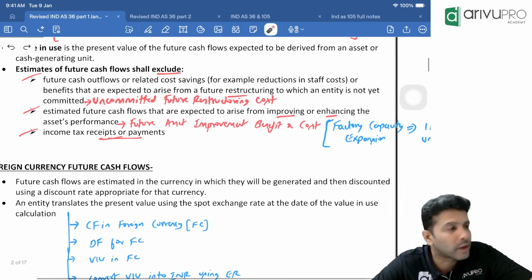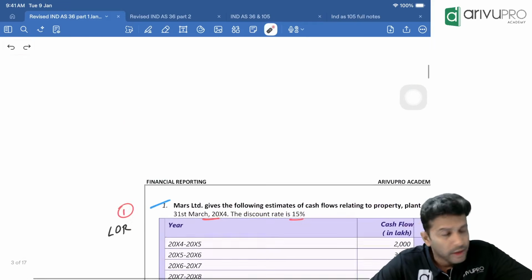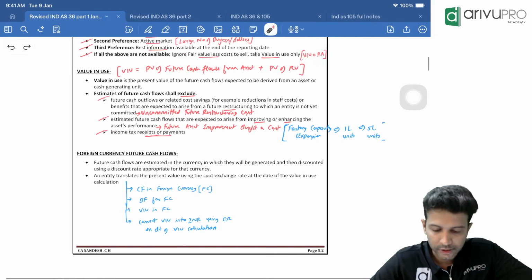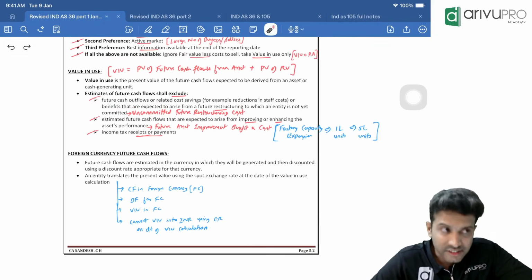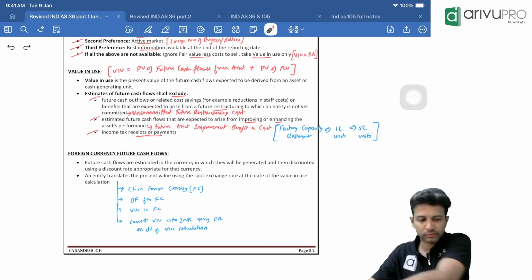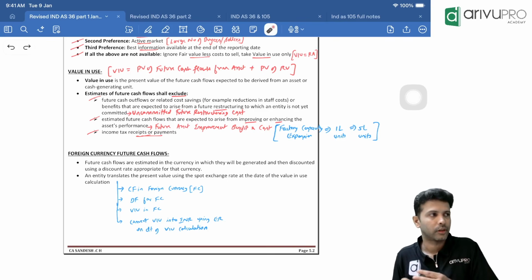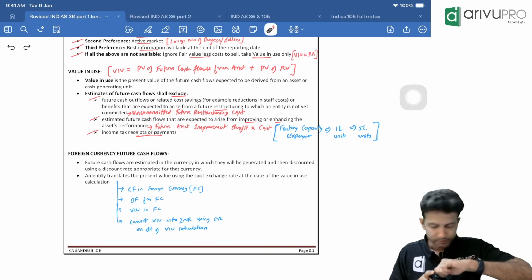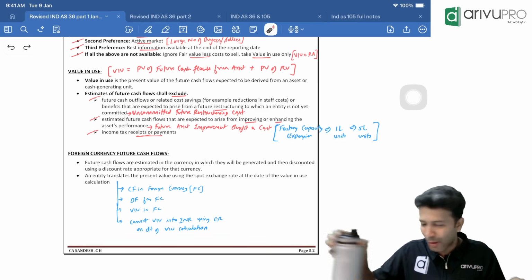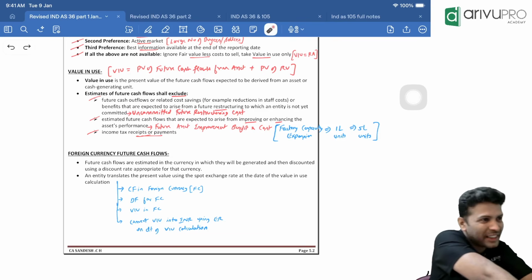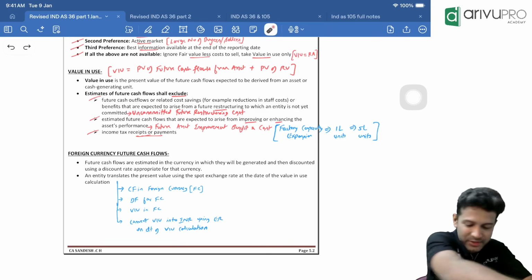Any doubts so far, people? If you are good with this, we can start with the numericals. This much theory I think is good enough for us. Need some more time of processing or can we move forward to our numericals? So silence, I'll take it to be got it. I think I can move on. Okay. Yes, we can move forward.